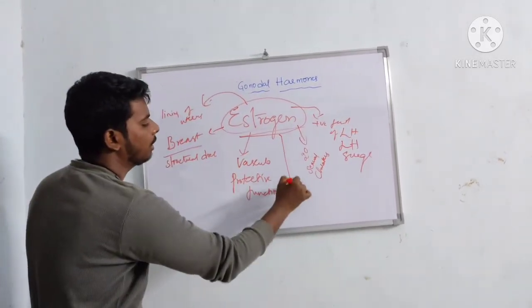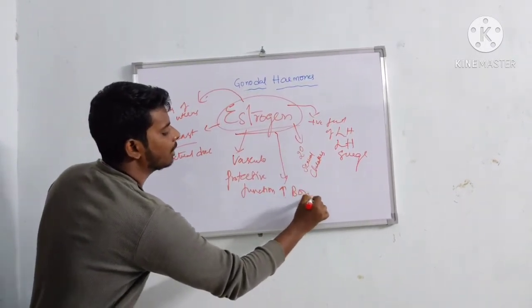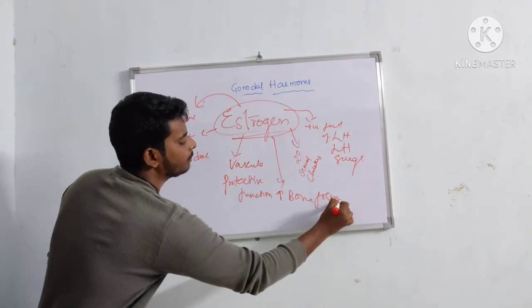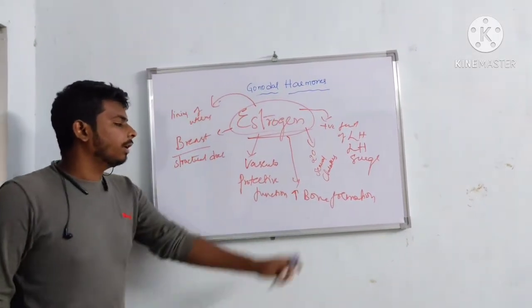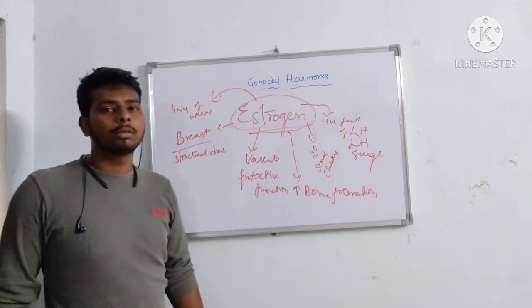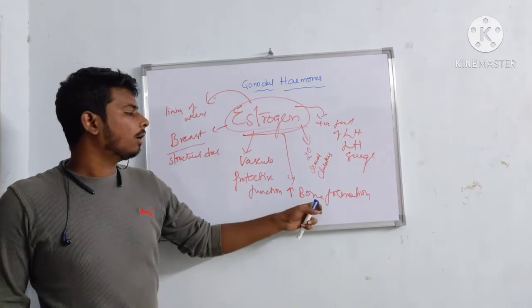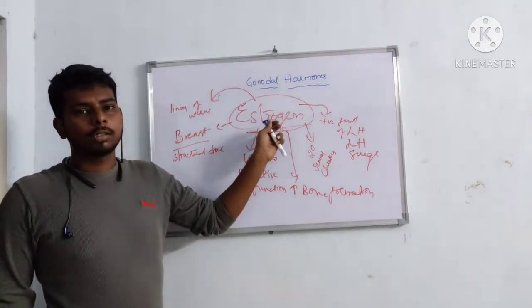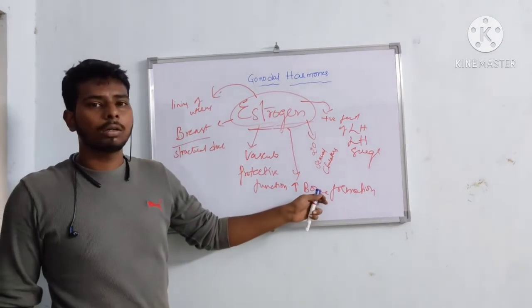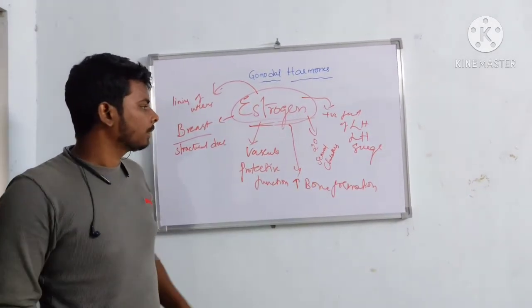Estrogen increases bone formation. This is the reason why post-menopausal women have a high chance of osteoporosis, because after menopause there is a decrease in estrogen levels that leads to bone deformation, that leads to osteoporosis.